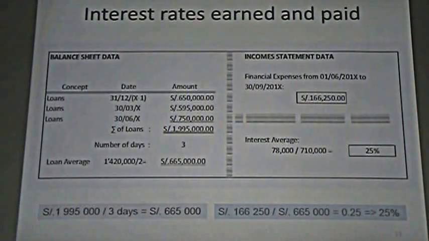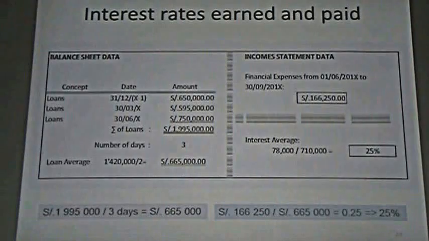And we know that this holds during all this period, okay? This is 6 months, a period of 6 months. So we look at the 6-month income statement, and during this period we have obtained 166,250 soles. If we divide this amount by the amount that you can see in the blue zone, it means that the interest rate is 25%.